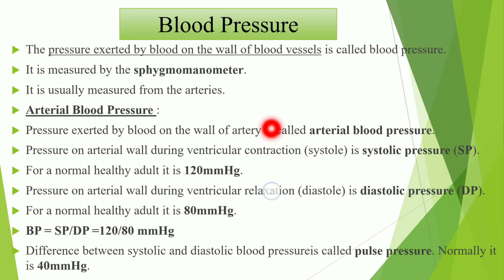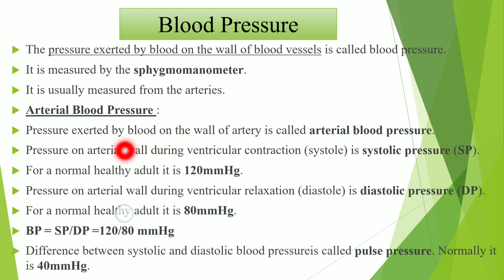Then blood pressure. What is blood pressure? The pressure exerted by blood on the wall of the blood vessel is called blood pressure. This blood pressure is measured by an instrument called a sphygmomanometer. It is usually measured from the arteries. The blood pressure is measured on the artery.